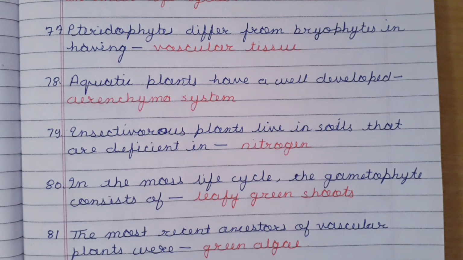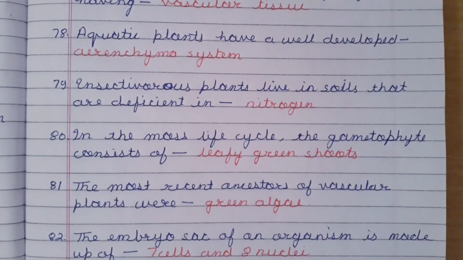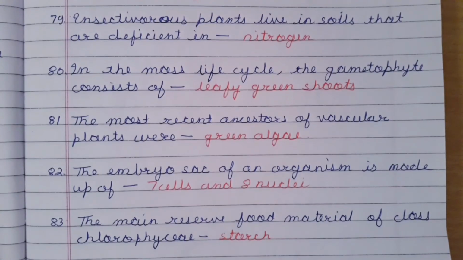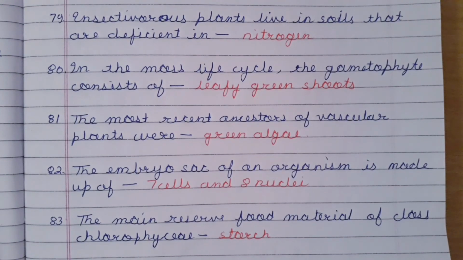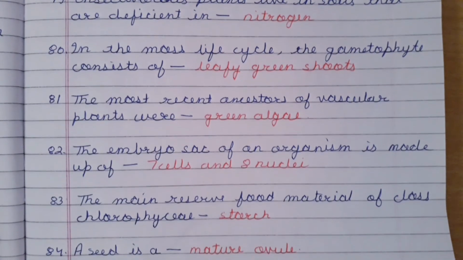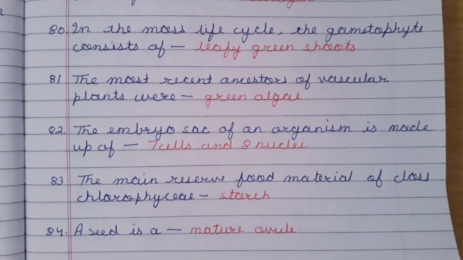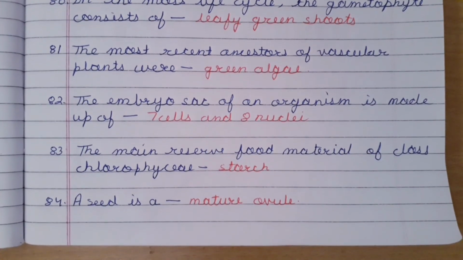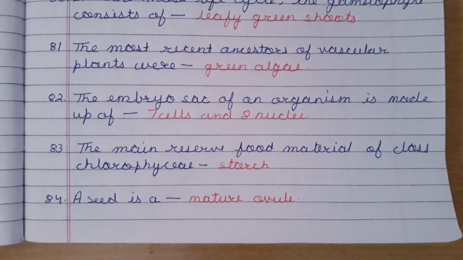Next point, aquatic plants have a well-developed parenchyma system. Next point, insectivorous plants live in soils that are deficient in nitrogen. Next point, in the moss life cycle, the gametophyte consists of leafy green shoots. Next point, the most recent ancestors of vascular plants were green algae. Next point, the embryo sac of an angiosperm is made up of seven cells and eight nuclei.